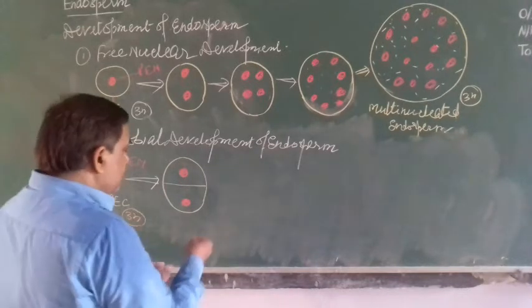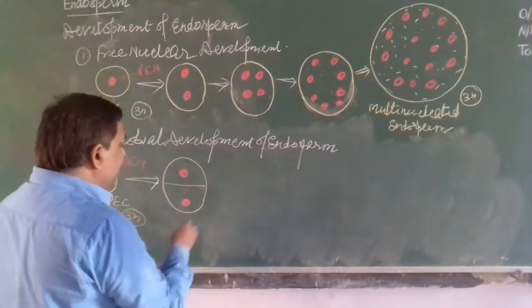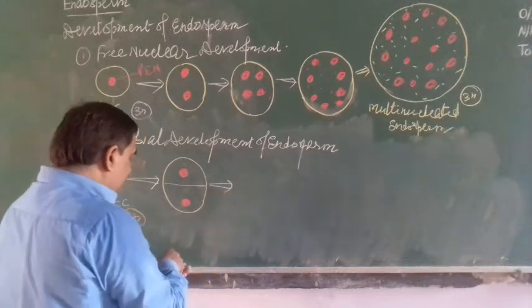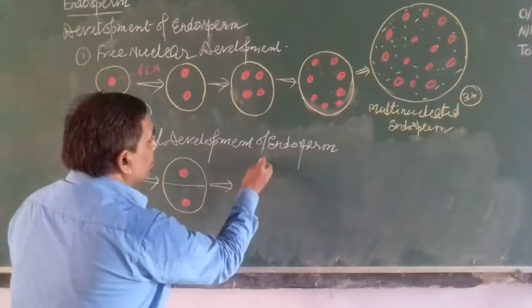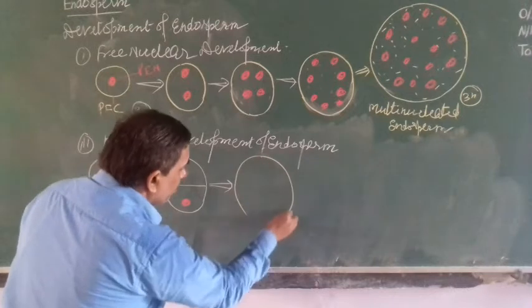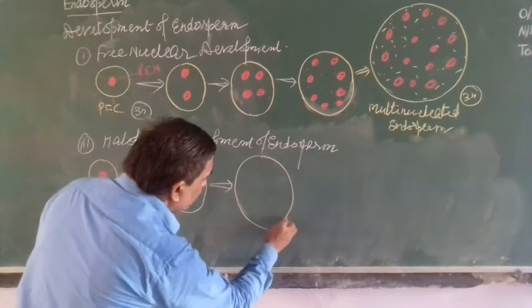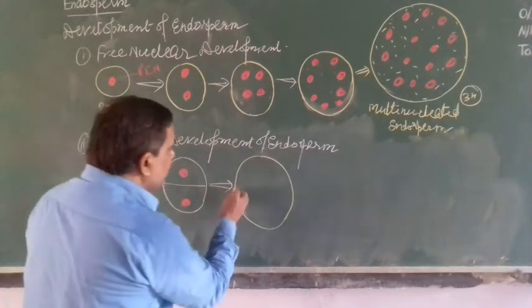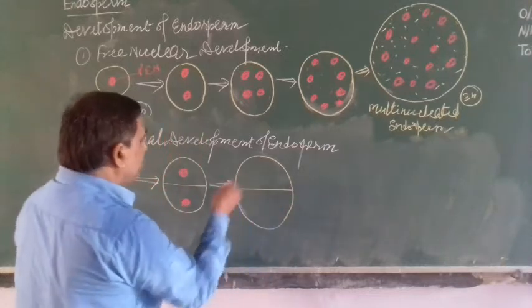Later on, only the nucleus will divide, the cytoplasm will not divide. Only the nucleus divides, the cell divided once only.